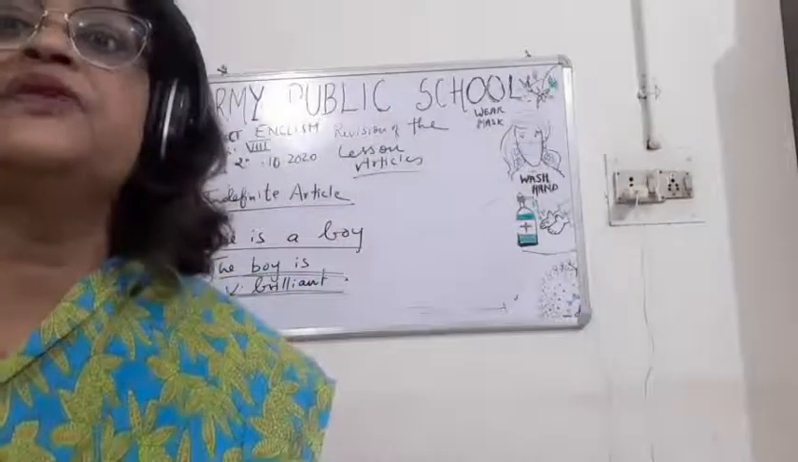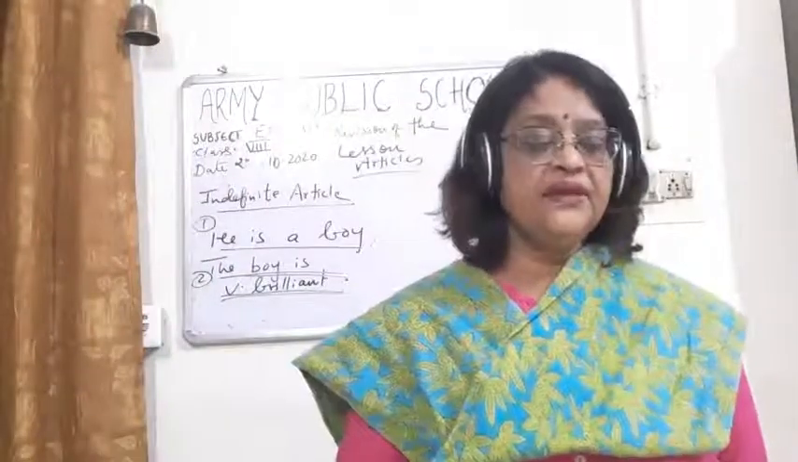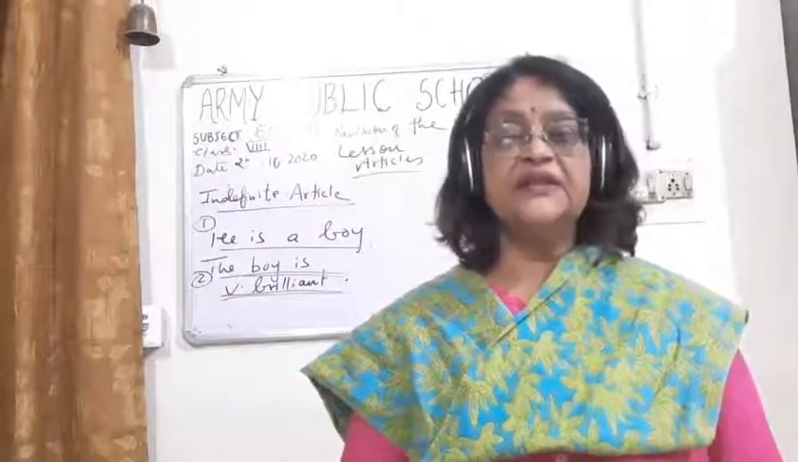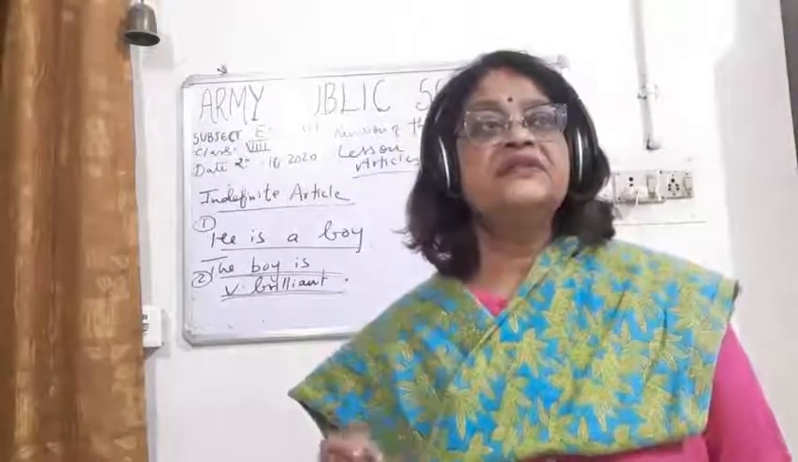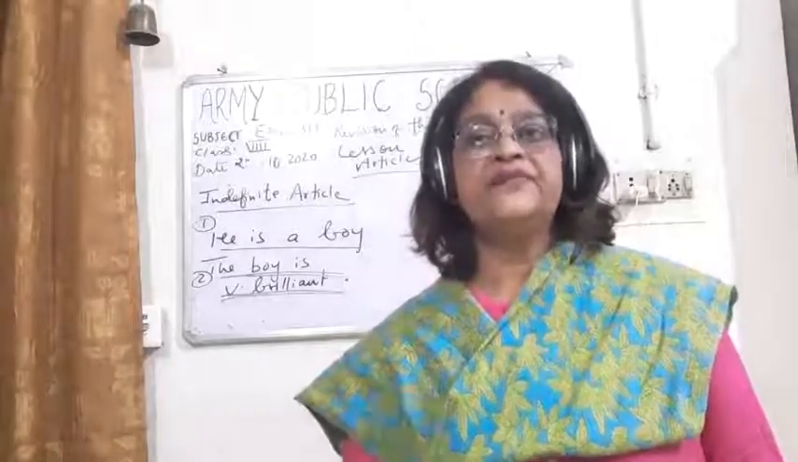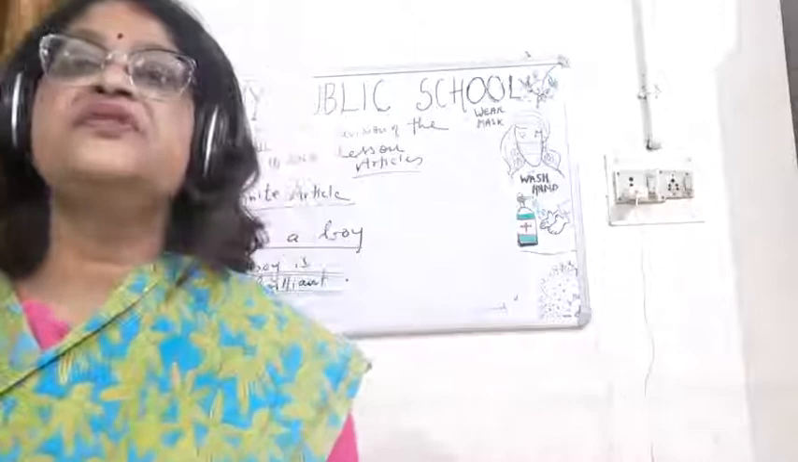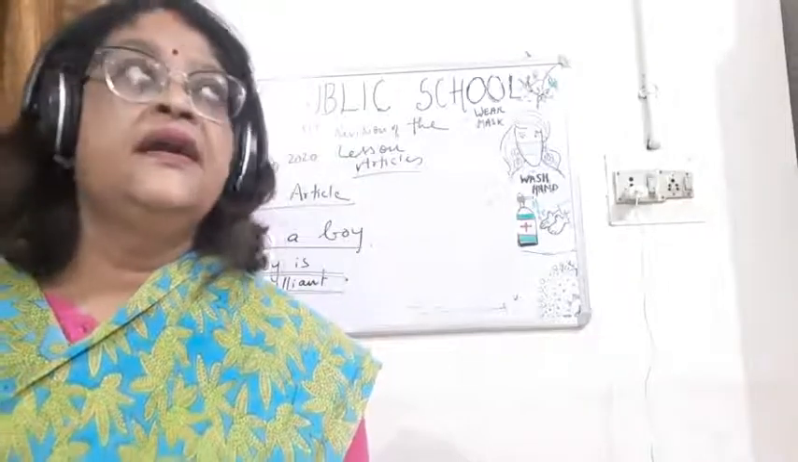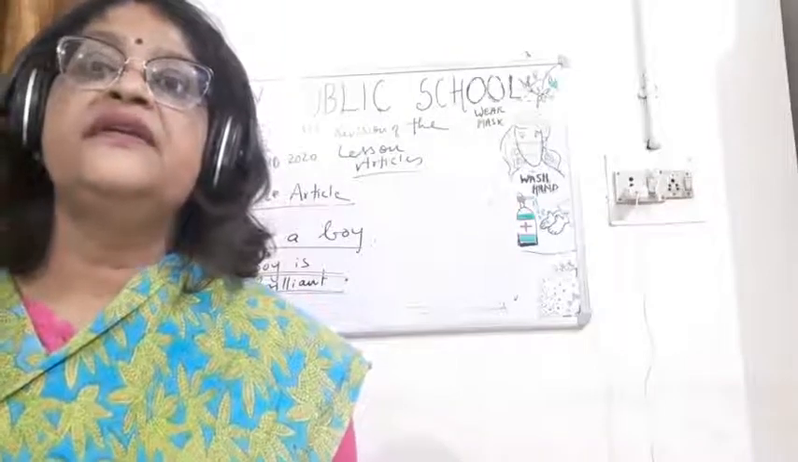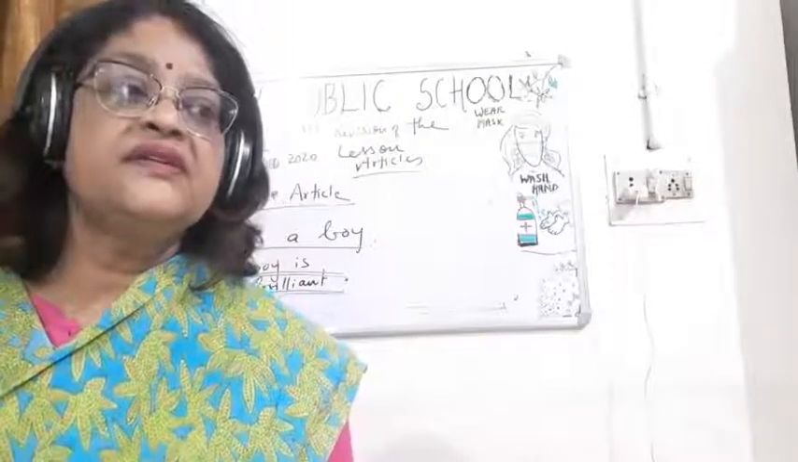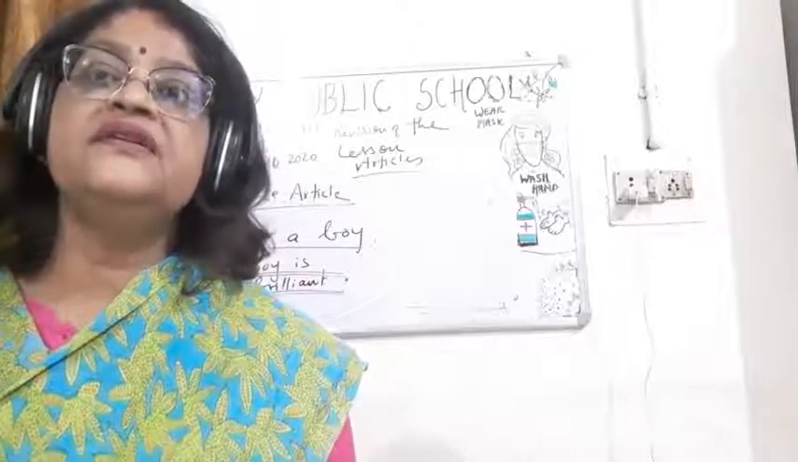Now I hope, children, I am clear to you. Whenever something comes in the sentence for the first time, then we will use "a." She is a girl. The girl is quite talented. So for the first time we are using "a girl," and she is quite talented. You can see, children, when we are telling about the girl for the second time, then we are using "the."